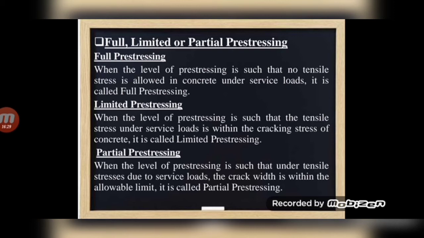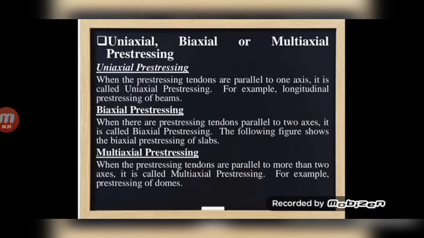Okay, you can easily understand these three things. No need to explain further. Next, uniaxial, biaxial or multi-axial pre-stressing. Uniaxial pre-stressing. When the pre-stressing tendons are parallel to one axis, it is called uniaxial pre-stressing. For example, longitudinal pre-stressing of beams.